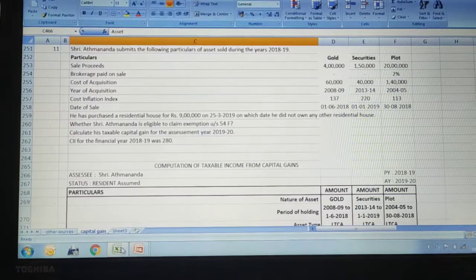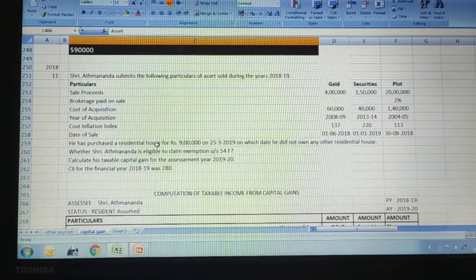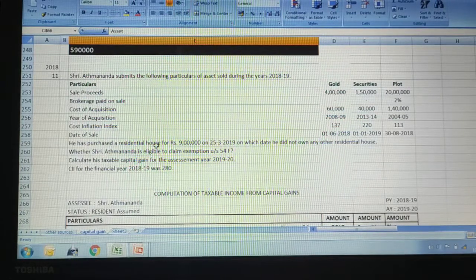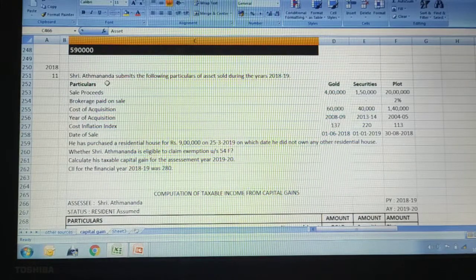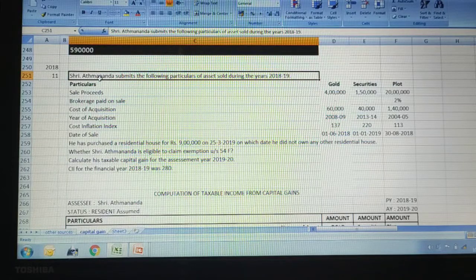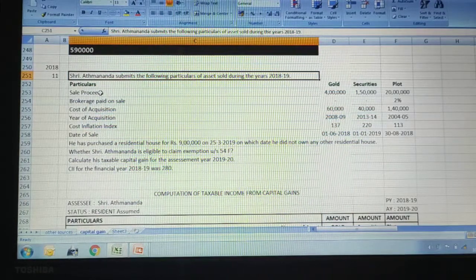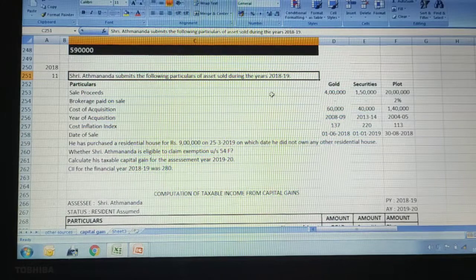If you have not gone through my previous problem, kindly go through that, so that it will be very easy to understand this problem also. So here comes the problem. This question I have taken from the 2018 exam question paper. The question states that Shri Atmanand submits the following particulars of the assets sold during the year 2018-19.